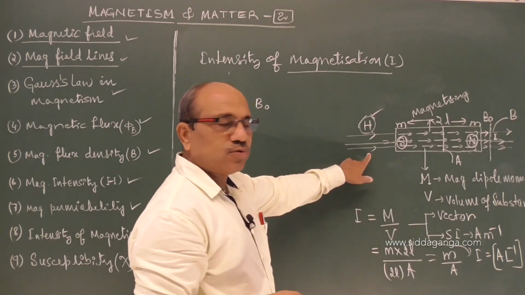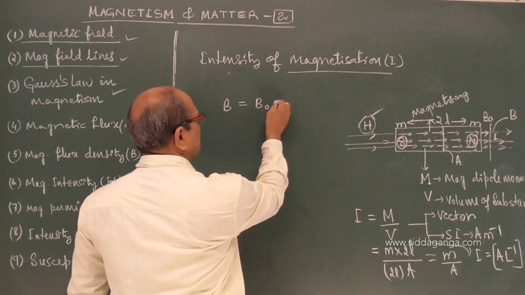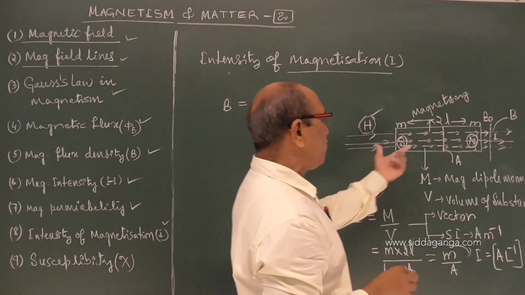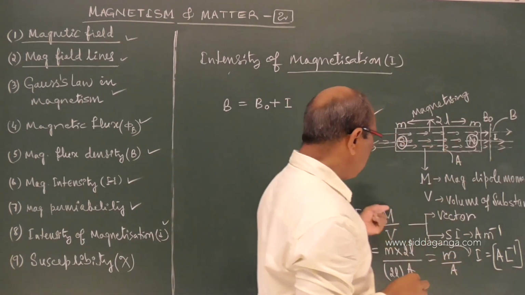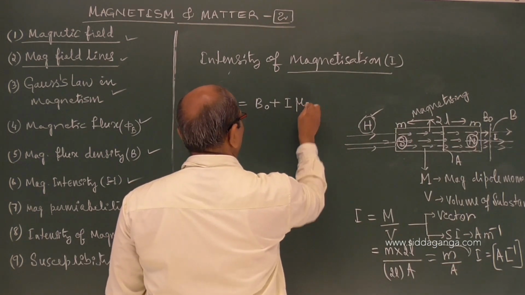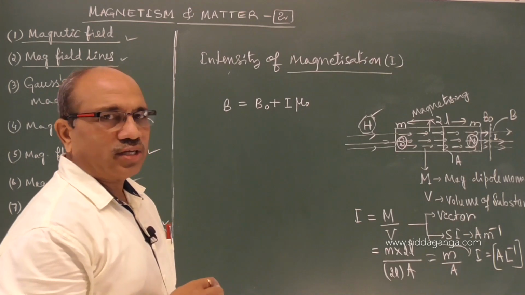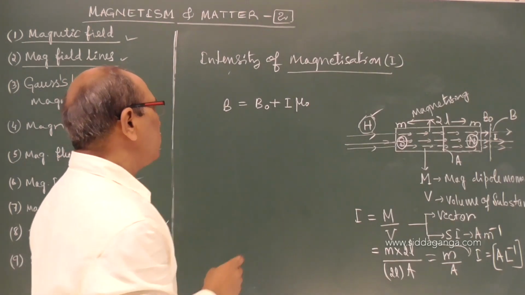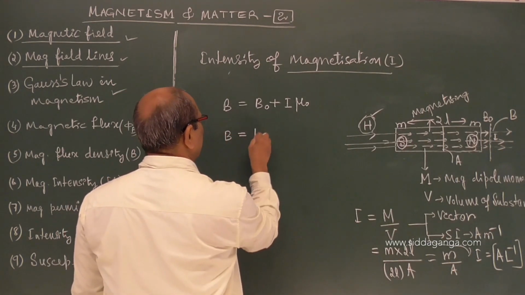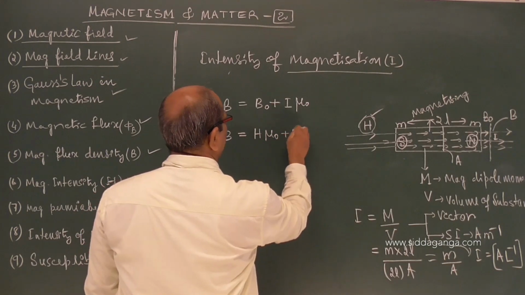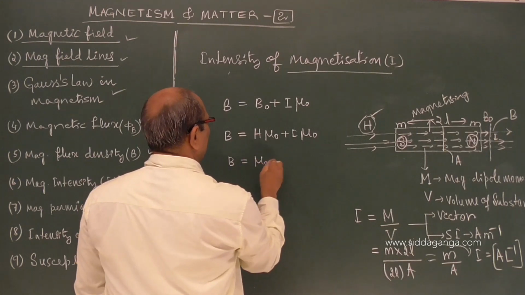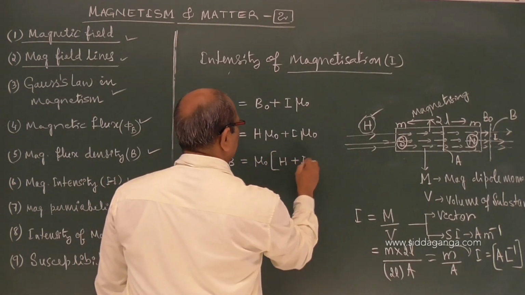One is your applied field to magnetize this, B naught, plus the magnetic intensity I acquired, the strength of magnetism acquired by this material, magnetic moment per volume or pole strength per area, multiplied by the conducting ability mu naught. I mu naught gives you that value. So B is equal to B naught, which is H into mu naught, plus I into mu naught. One equation I can write here: B is equal to mu naught into H plus I.